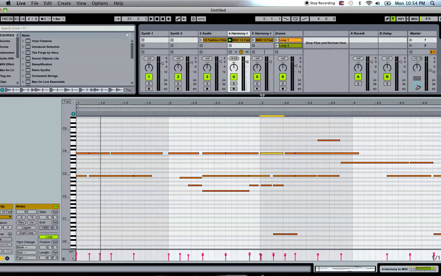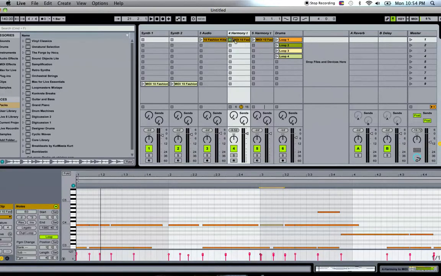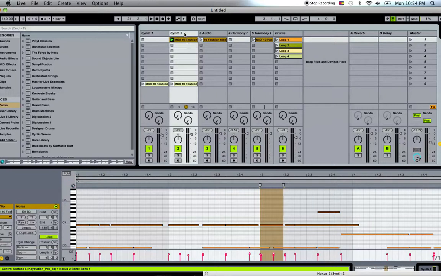Okay, so once you get something you like or close to what you like, then you can take the MIDI notes and bring it into your favorite VST or favorite synth patch. All you've got to do is drag it right here. I'm using one of the Nexus patches right here, and then we can hit play like this.